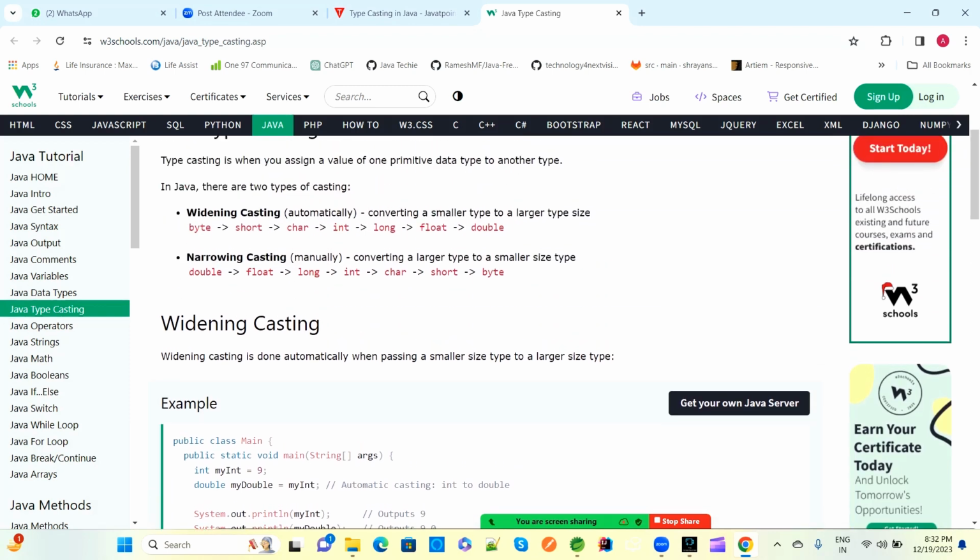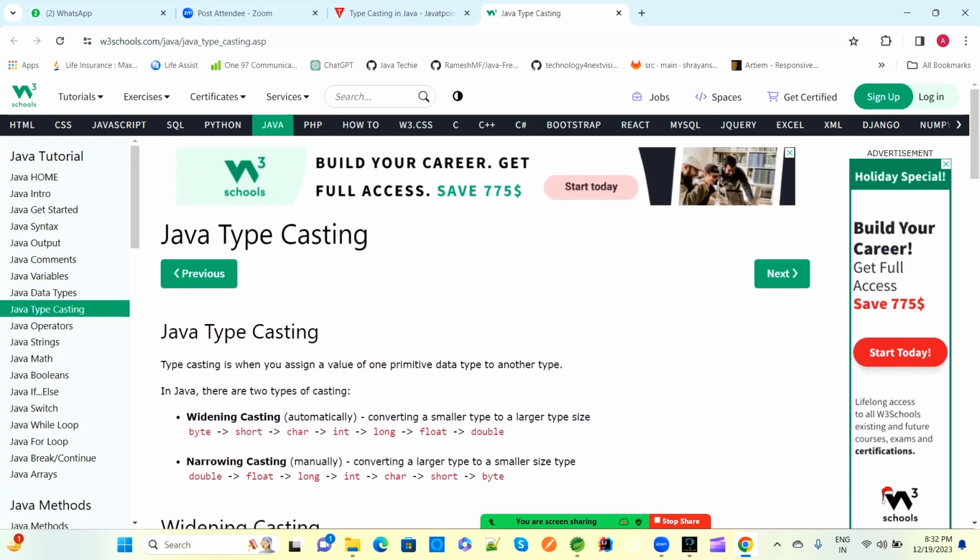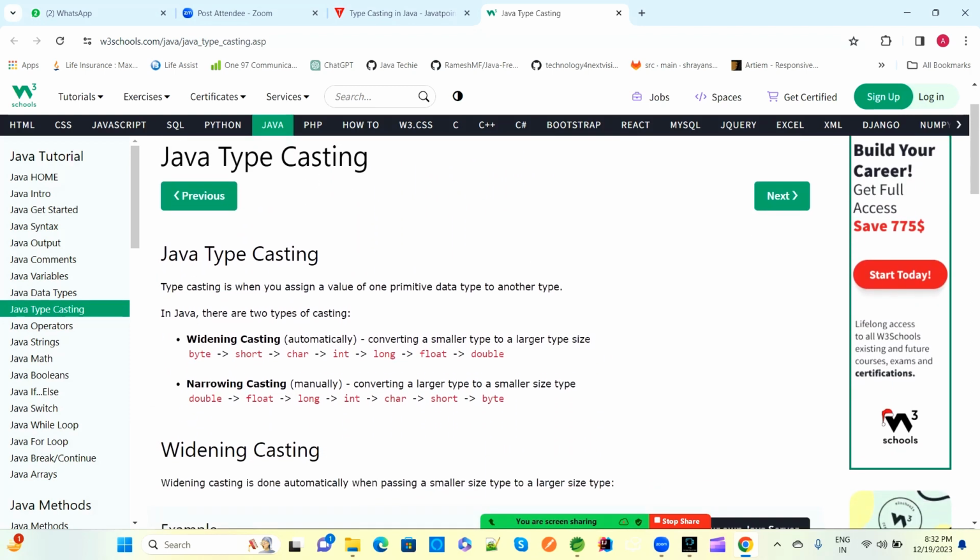This is one small topic, Java typecasting. Java typecasting is nothing but assigning a value from one primitive data type to another primitive data type. We do it in two ways. One is upcasting, which happens automatically by the compiler, also called widening casting.